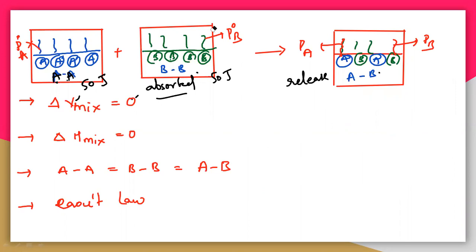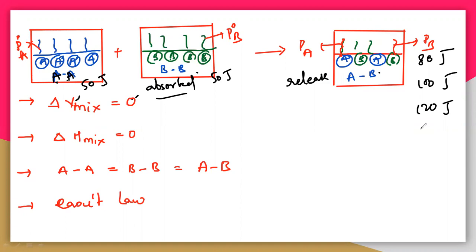So let us take 3 cases here. It may release 80 joules, 100 joules, or 120 joules. We are supplying a certain amount of energy, 50 joules to break the bond between A comma A and 50 joules for B comma B. When you supply 100 joules of energy to break the A comma A and B comma B bonds, if it releases exactly 100, then it is an ideal solution. If it is releasing 80 joules or 120 joules, definitely it is a non-ideal solution.